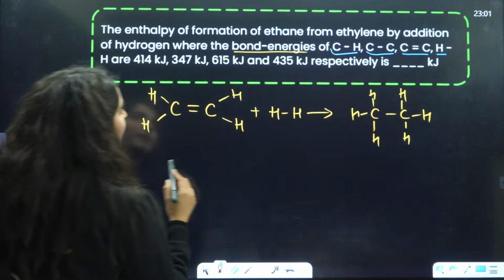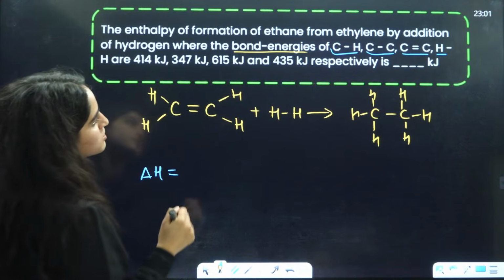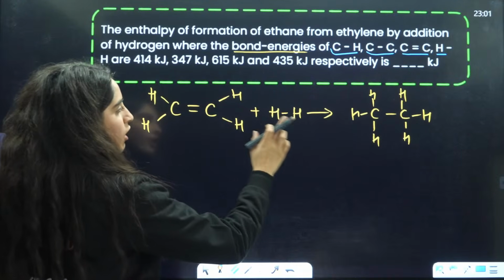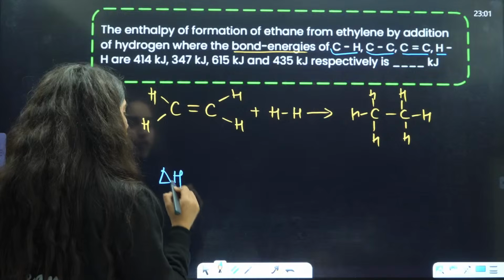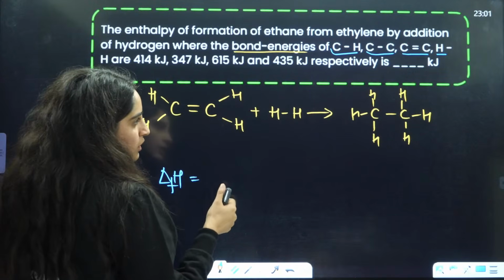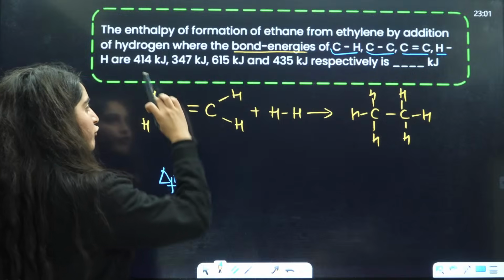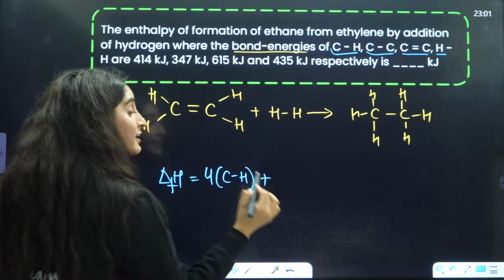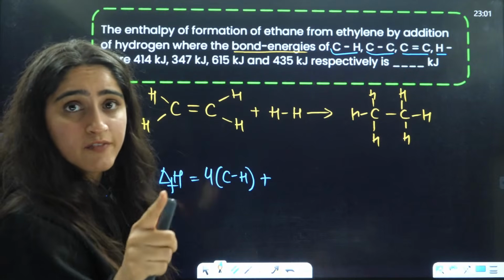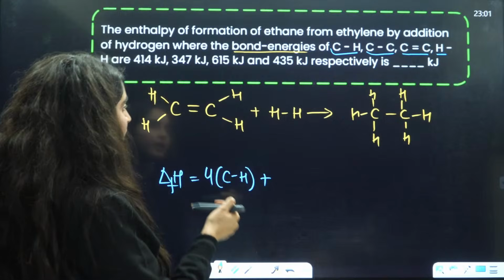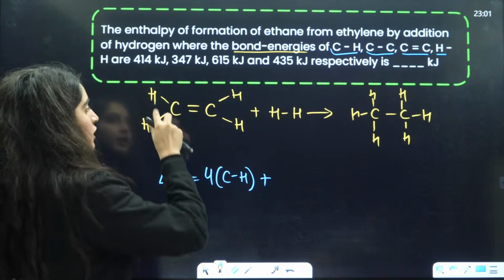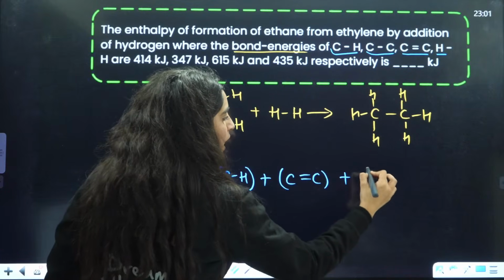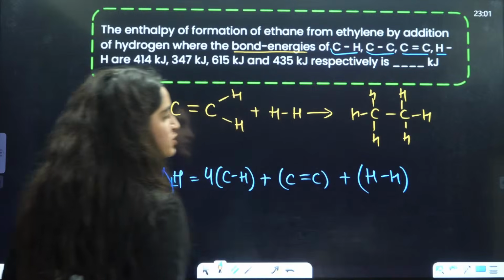So the enthalpy change is going to be the enthalpy of formation. Formation means 1 mole is produced here. Reactant is 4 CH, so you have 4 into the CH bond energy. Whenever bond energies are given, it is reactant minus product. Okay, don't do the opposite. So 4 into CH plus C double bond C plus you have one H-H bond, right?